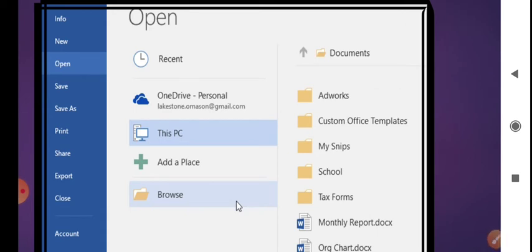By default, if you have saved the document, go to the Documents option, browse, and then click on whichever file name you gave, and then click Open. Understood?